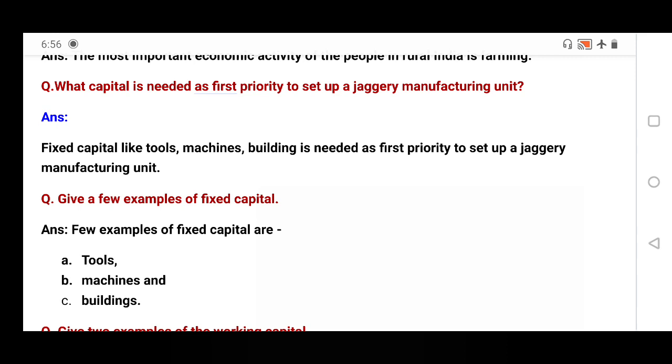It is for the long term, it is not a liquid asset. Some fixed capital examples given: tools, machines, buildings, etc.